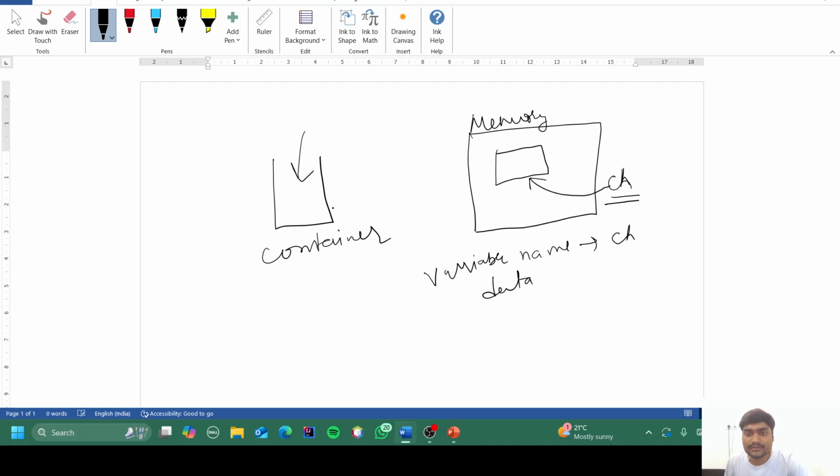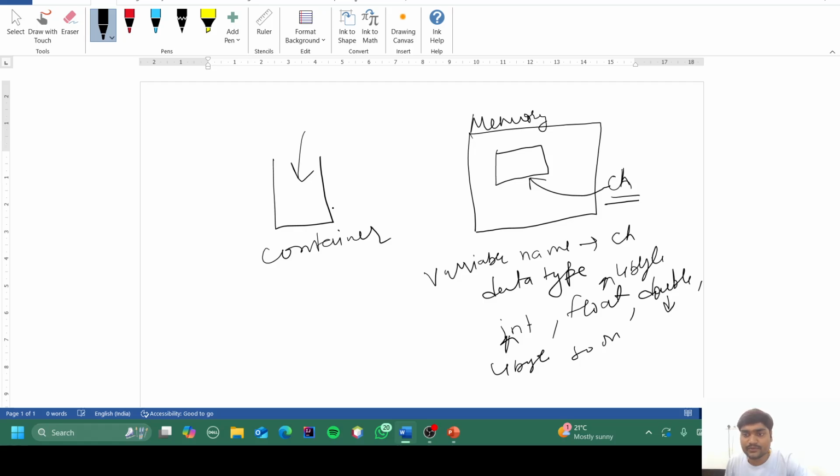The data types are like int, float, double, and so on. The size of an int is 4 bytes. The same goes for the float, and for the double it is 8 bytes.